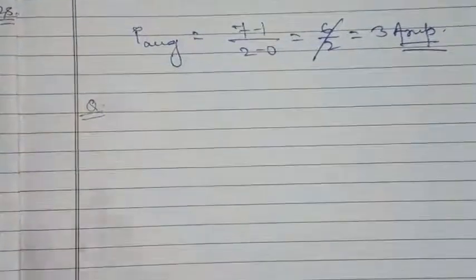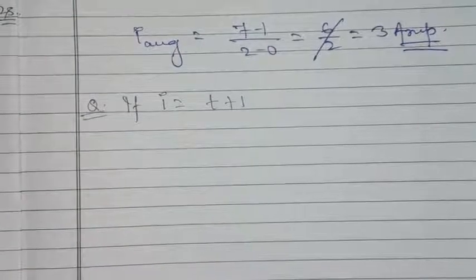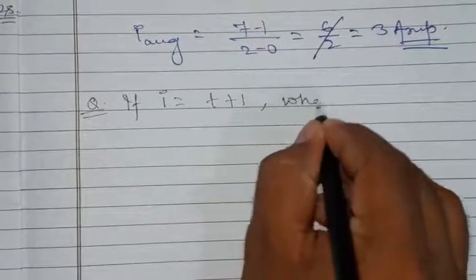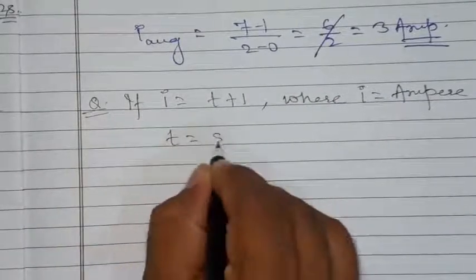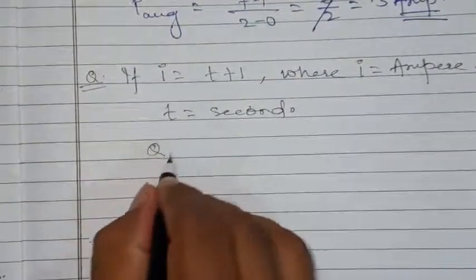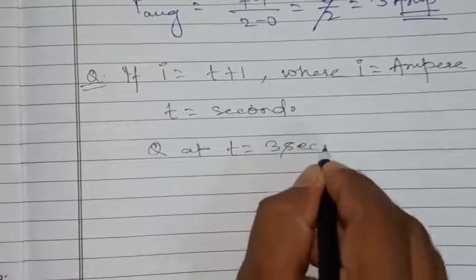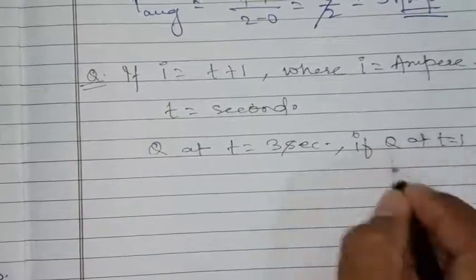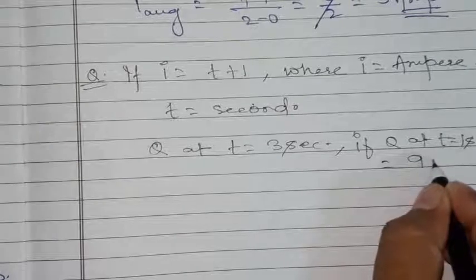One more question. If I as a function of time is t plus 1, where I is in ampere, t is in second, we have to find q at t equal to 3 seconds if charge at t equal to 1 second is equal to 9 coulomb.